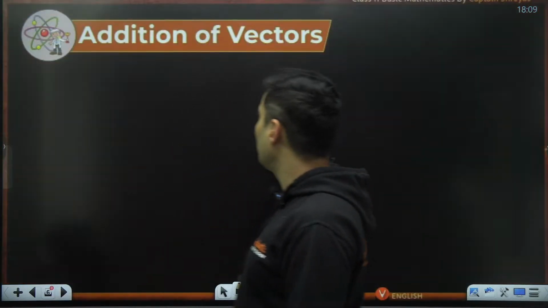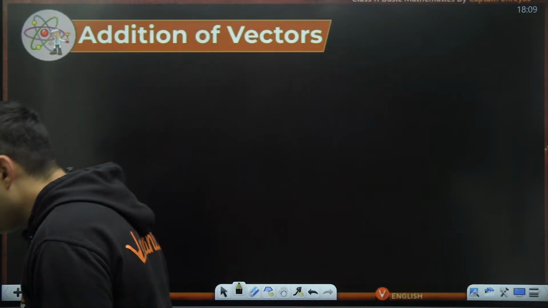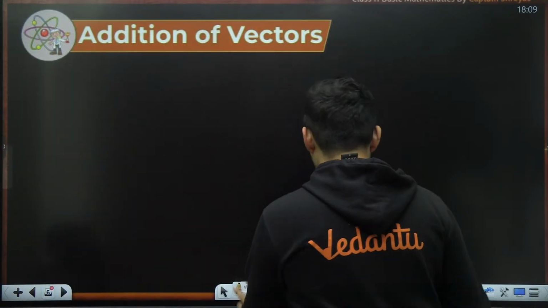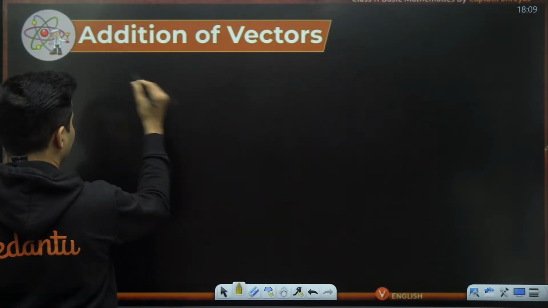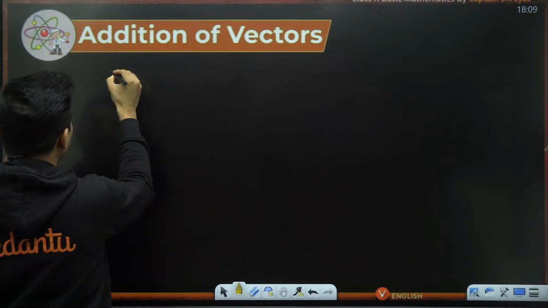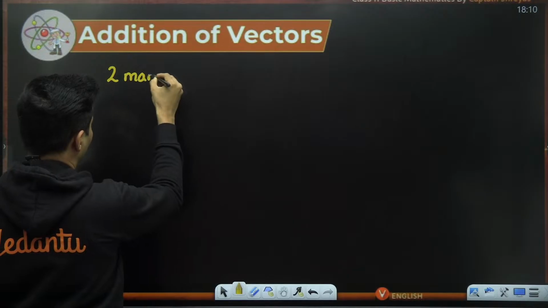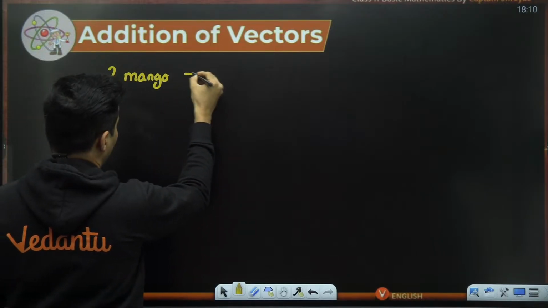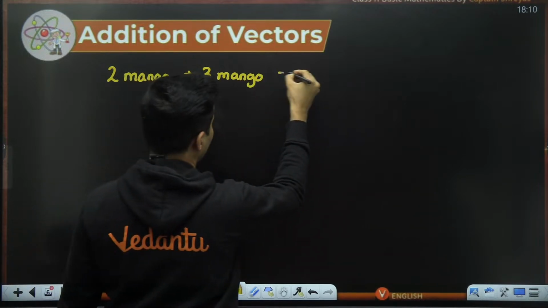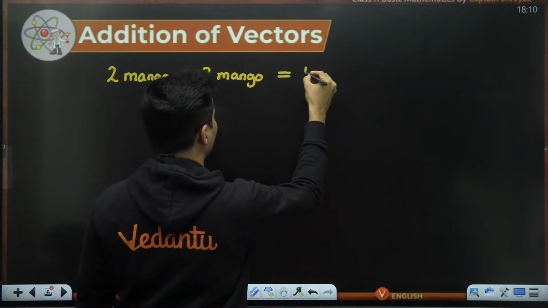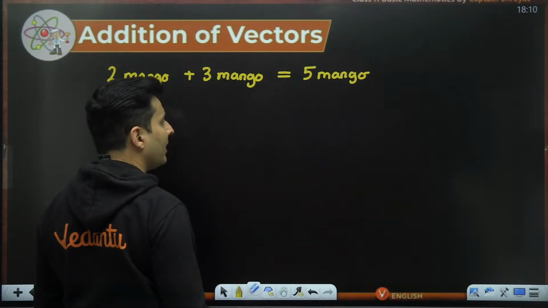So let's talk about addition of vectors and how is it different. How is it different, right? Hi, Prem. So, see, guys, if I tell you, there is one Pandu, and he has two mangoes or whatever, apples, two mangoes, and then he ate three more mangoes. Then, how many mangoes did he eat overall? You will be like, 2 plus 3 is nothing but 5. Okay. Now replace this word mango with something else.